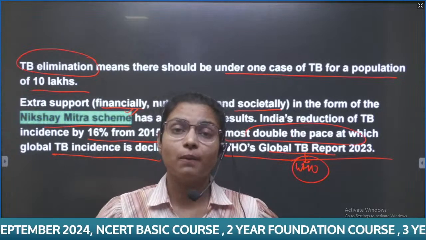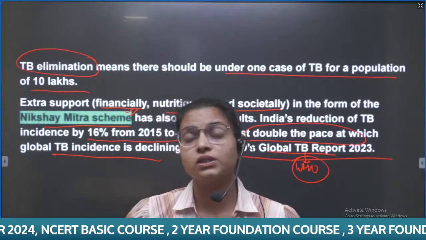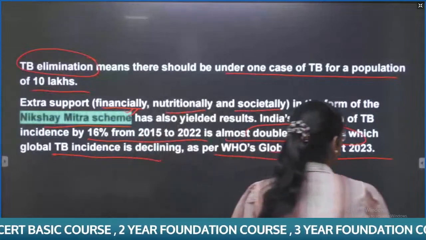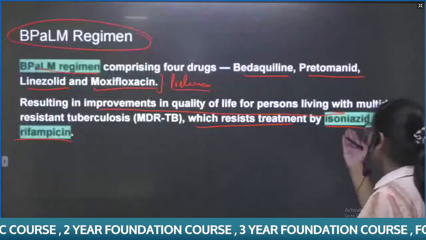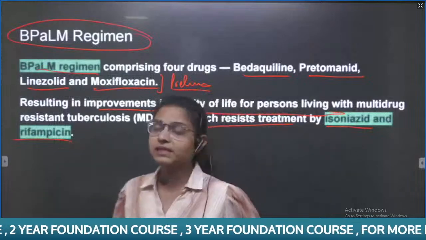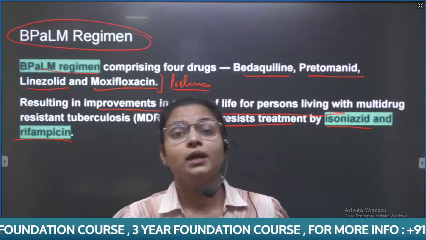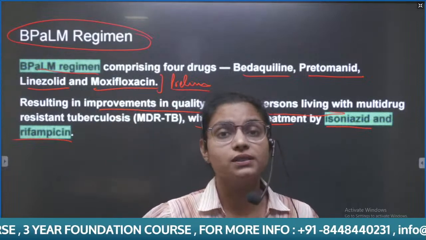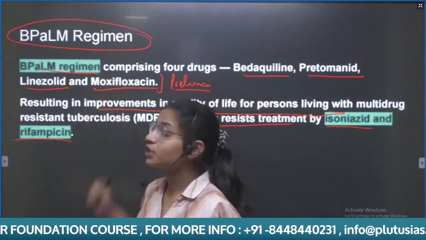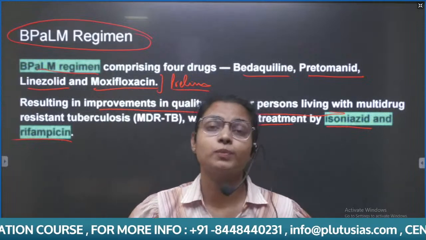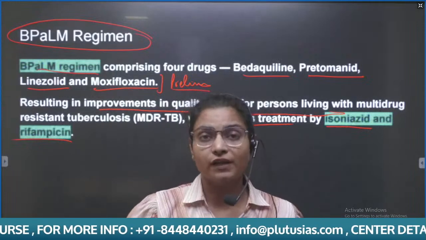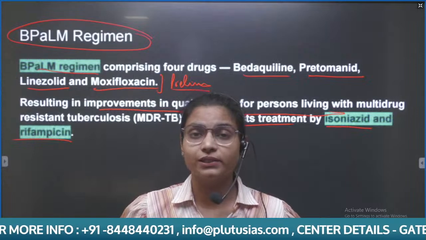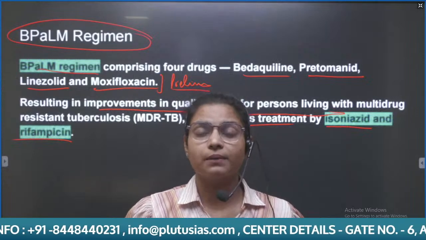The earlier drugs to remember are isoniazid and rifampicin. But when the person does not respond to these two drugs, the BPAL-M regimen has been approved by the center. I hope the factual information regarding TB is clear, and it can be asked in the prelims examination.